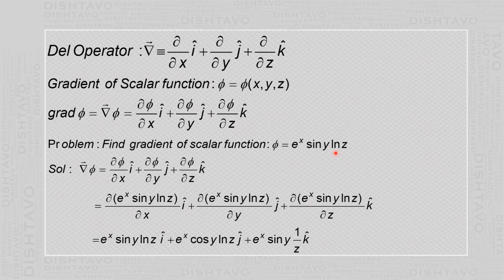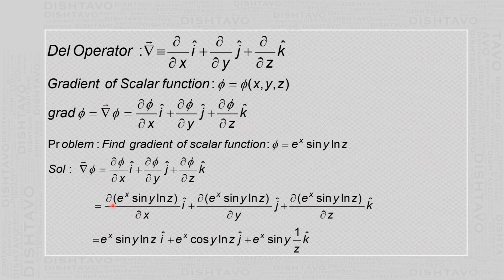So instead of writing log z to the base e, we write ln z. Now we want to find the gradient of the scalar function. By the definition of the gradient, that is grad phi or del phi, this is the formula for that. And here phi equals e raised to x sin y ln z; the function is written in each term.